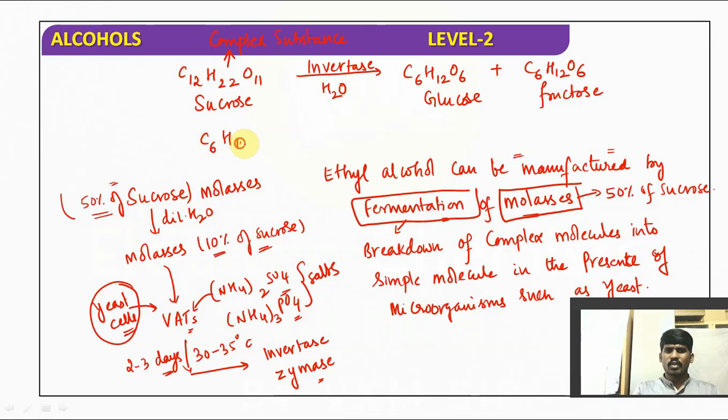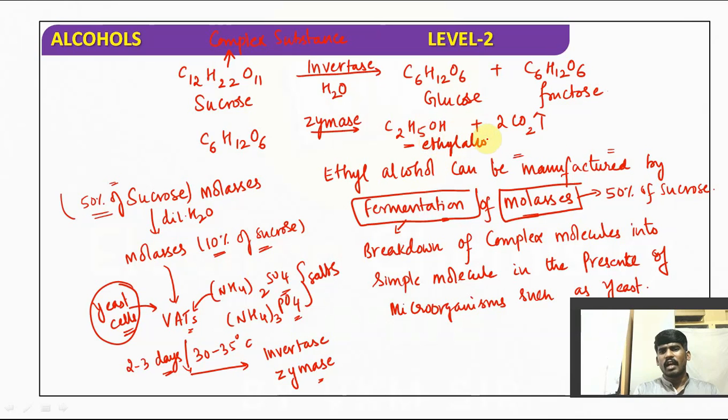Glucose or fructose can be further broken down into ethyl alcohol in the presence of which enzyme? Zymase enzyme. It releases carbon dioxide, and C2H5OH is produced. This is ethanol or ethyl alcohol, and we get around 10 to 15% ethyl alcohol through this process. This 10 to 15% ethanol is technically called wash.